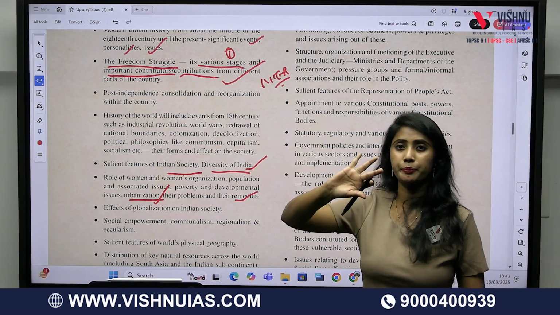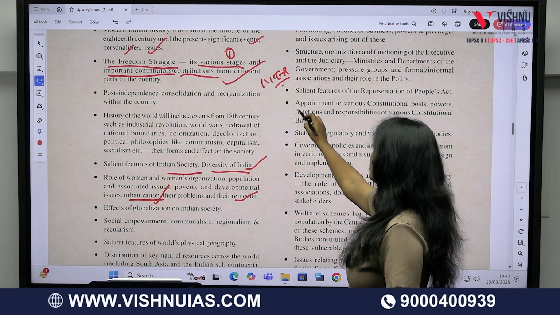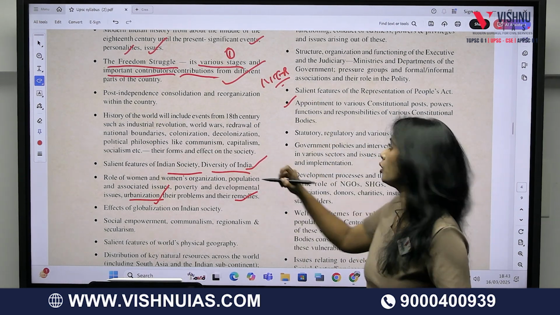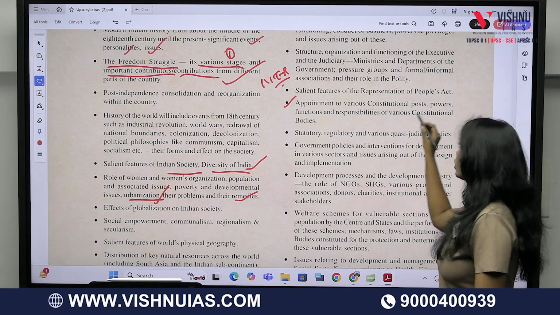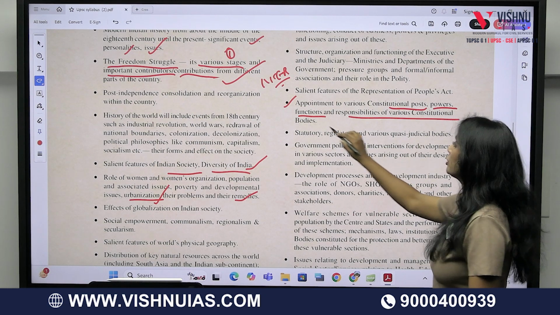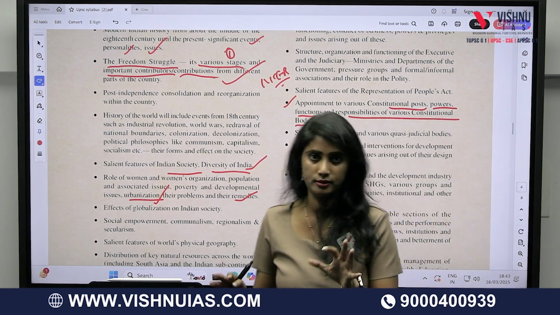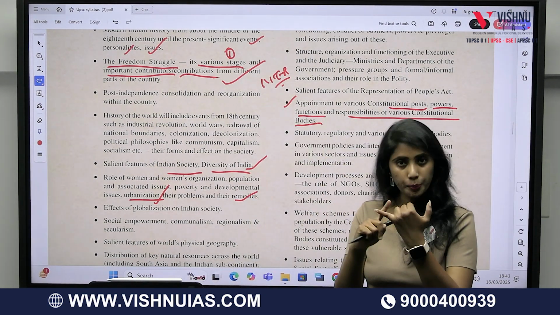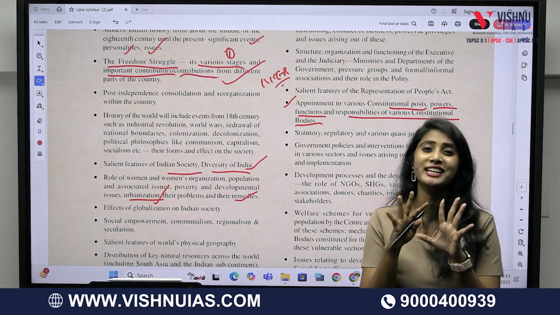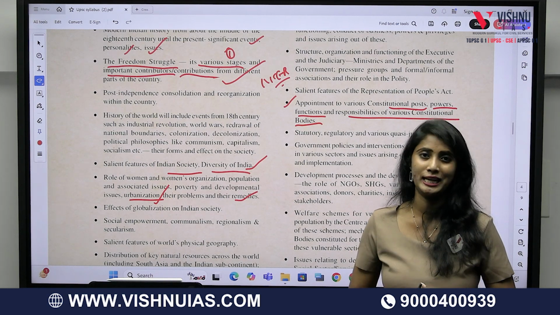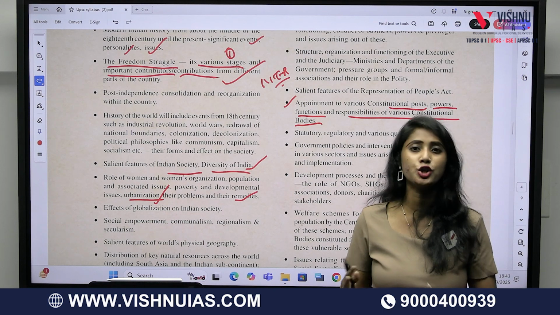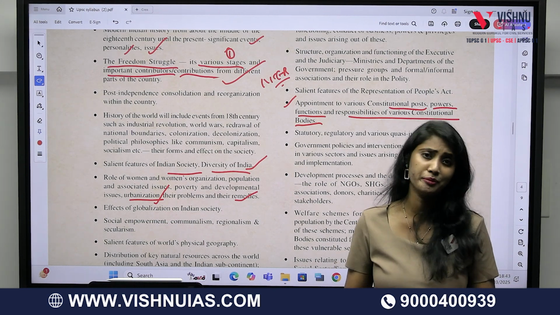When it comes to the polity part of the paper, there is a topic which I am reading now: appointment to various constitutional posts, powers, functions and responsibilities of various constitutional bodies. What does this mean? It is a very direct topic of the polity syllabus, which you can read directly. It doesn't have any hidden meaning in that.